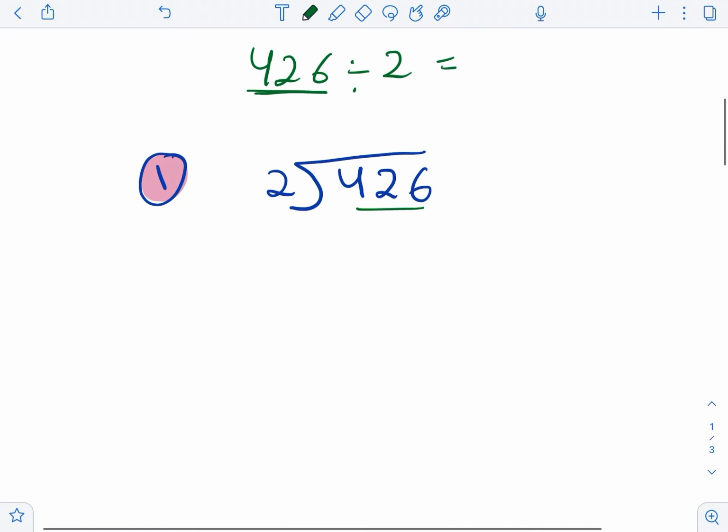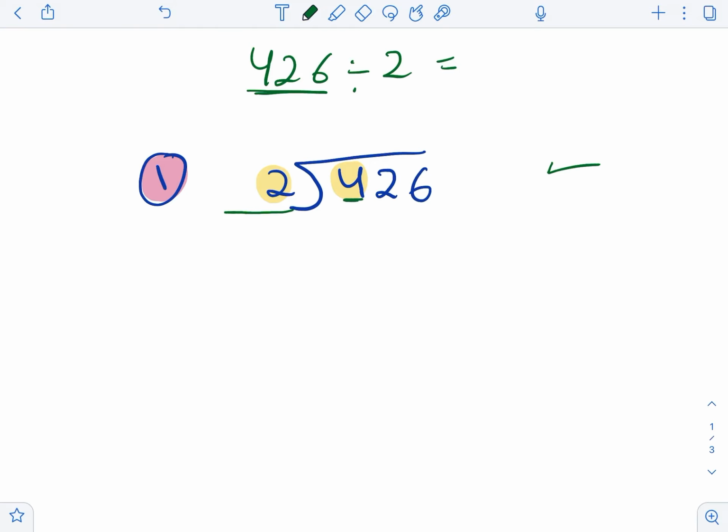How? Step 1. We only take the first number. Now, if the first number is bigger than the divisor, and of course here the 4 is bigger than the 2, then yes, you are ready to start. If not, for example if the first number was 1 and it is smaller than the 2, we take it and we take the number next to it. But in our case, we have only the 4 and the 4 is bigger than the 2, so yes, we are ready to start.